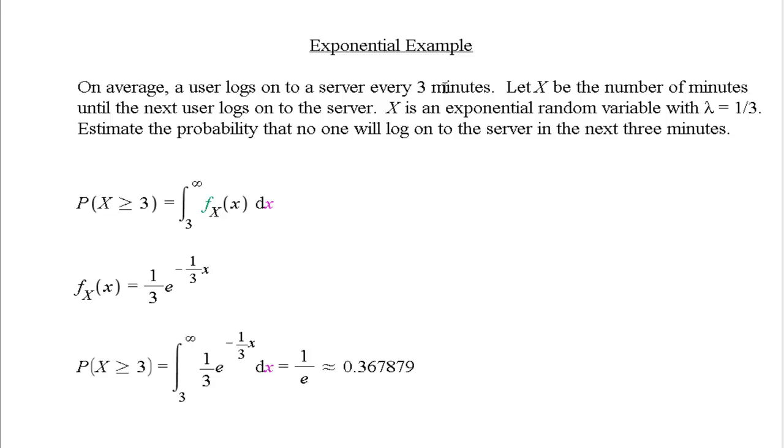Well, what's happening there is, if someone thinks that way, they're getting the median and the mean mixed up. The median is the number that if I put here, I'll get a probability of 0.5. But 3 isn't the median, 3 is the mean. It's the average. Add them all up, divide by how many there are. Or in the language that we used in the last chapter, it's the expectation. Okay, so this probability ends up not being 0.5, but being just a little bit bigger than 1/3, and exactly it's 1 over e. Okay, so that was an example of an exponential random variable and computing a probability as well, using the PDF for an exponential random variable.